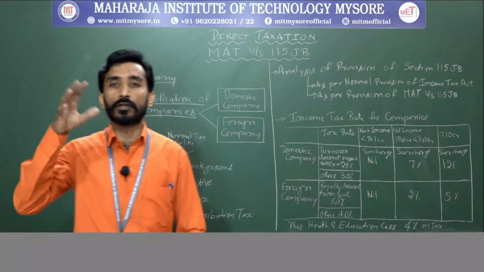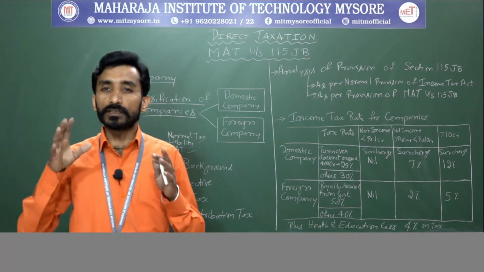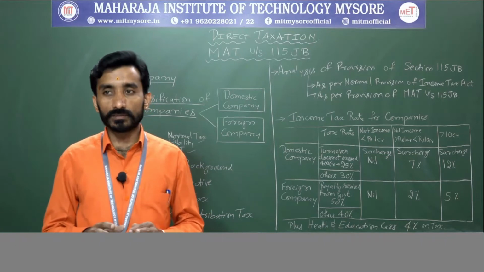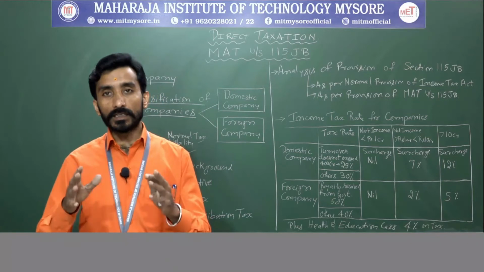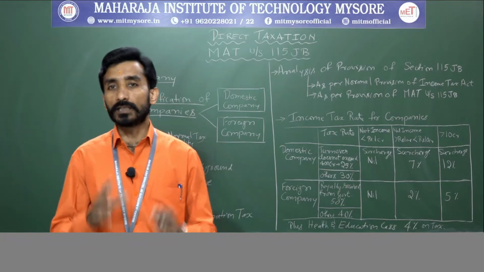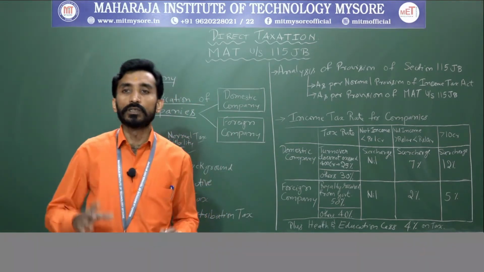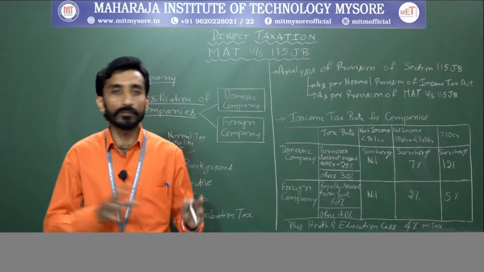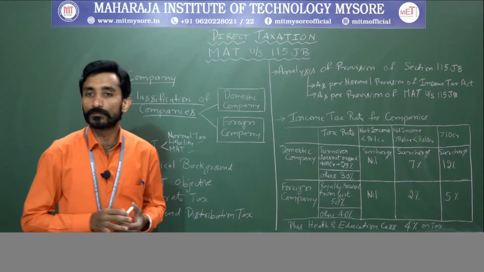Here, normal tax liability means it will be calculated as per the provisions of the Income Tax Act by applying the normal provisions, right. So it will apply the tax that is applicable to the company, where the normal tax rate applicable for the company is 30% plus 4% education cess and surcharge if it is applicable. That will be assessed in terms of normal tax liability.